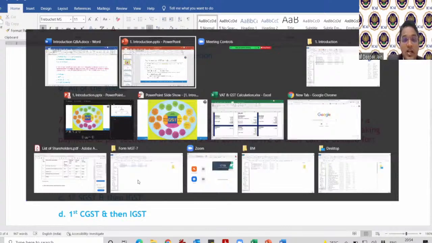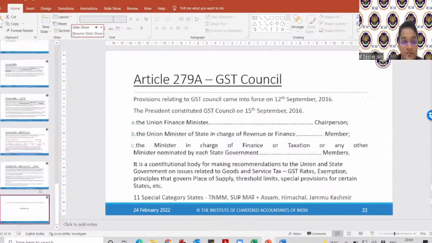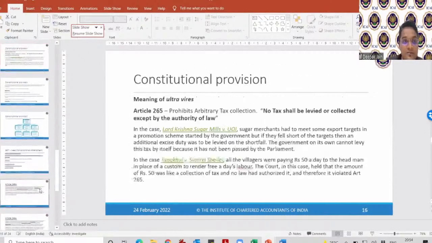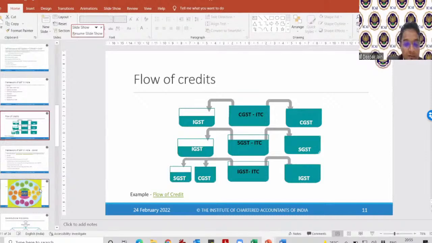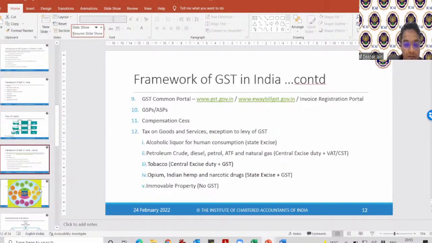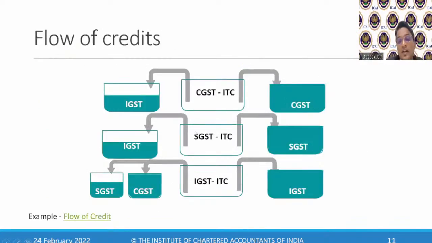I'm referring to this chart. Yes, so credit of CGST shall first be utilized for CGST, then with IGST.